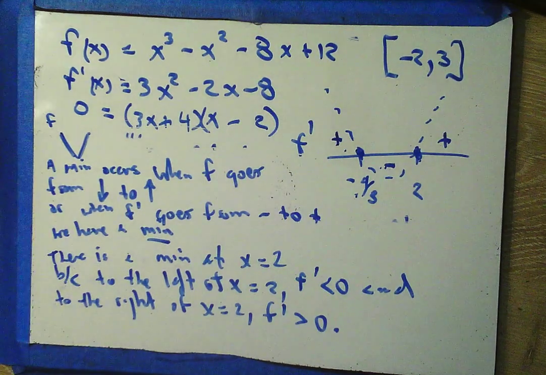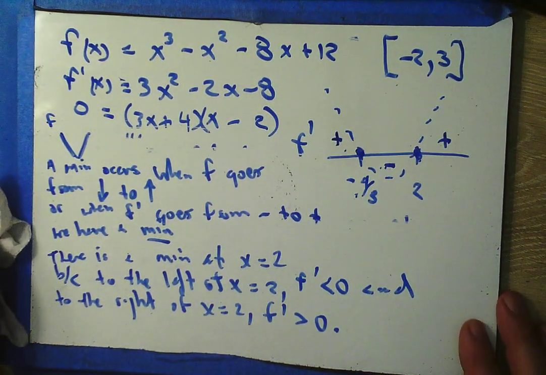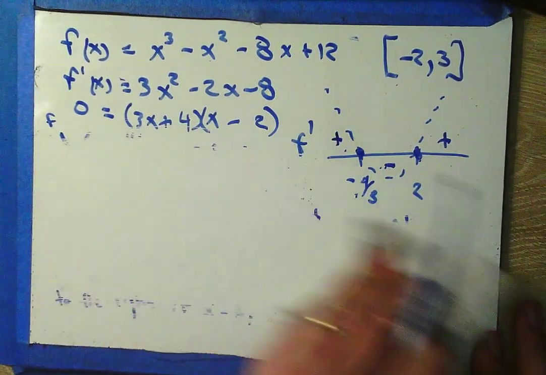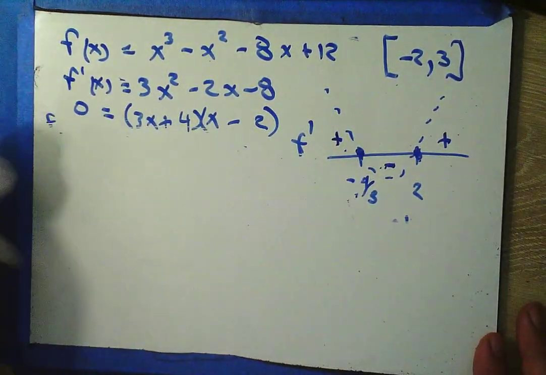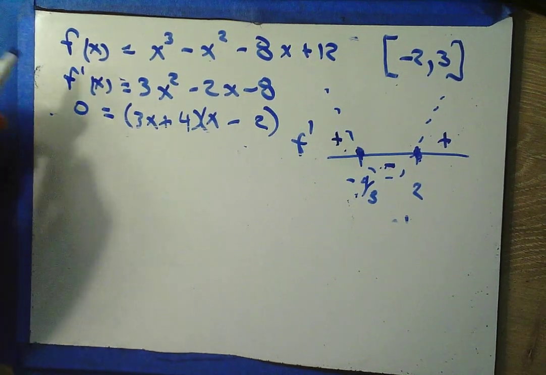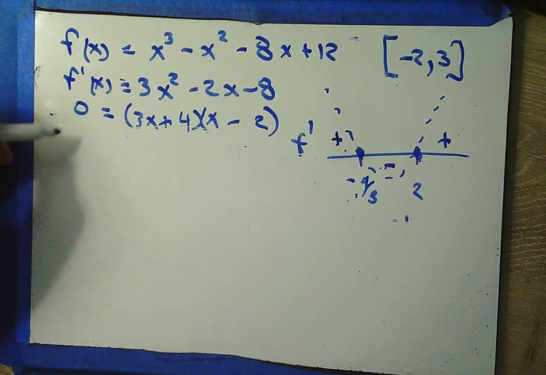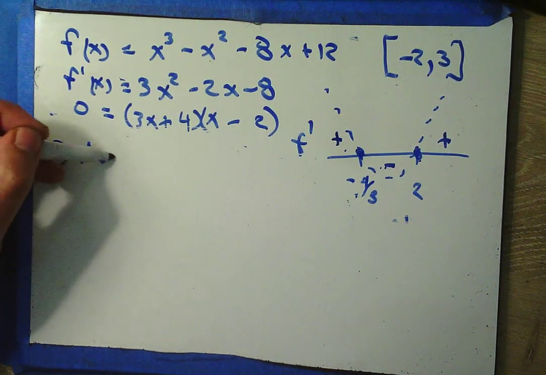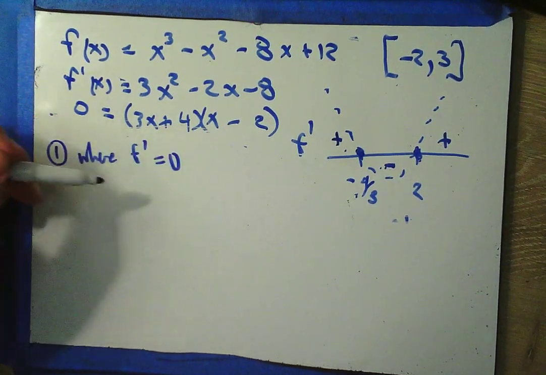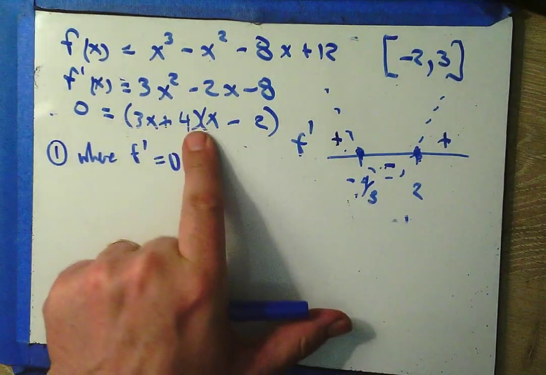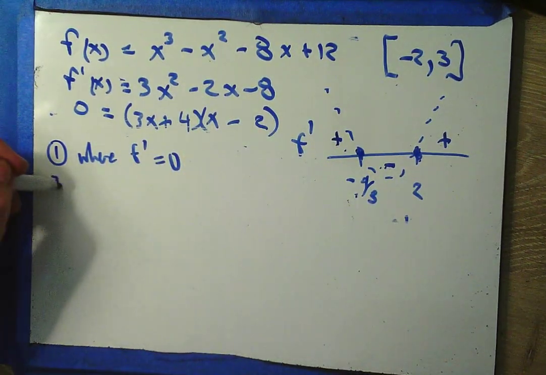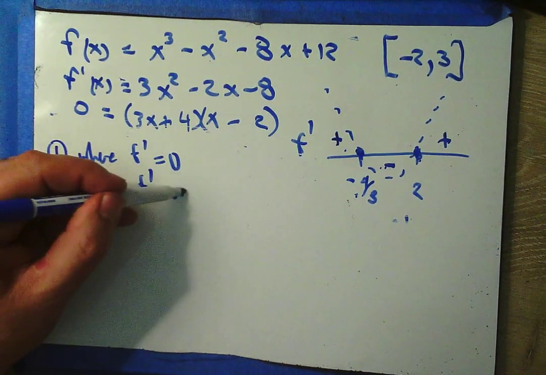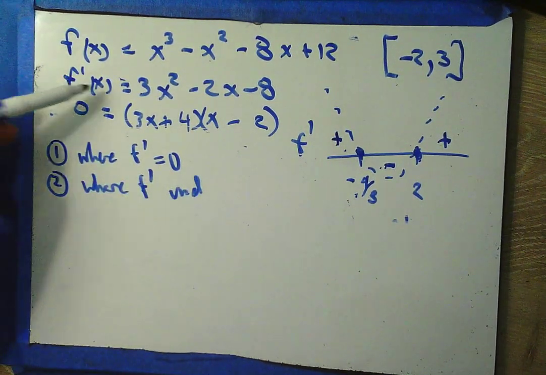And if we only wrote down those minimums and maximums, we'd lose a lot of points on the test, because remember, minimums and maximums can occur in 3 places. Where can minimums and maximums occur? One, where f prime equals 0. And that's what we did. We set the derivative equal to 0. But they also occur where f prime is undefined. Well, Mr. Kukla, this is a polynomial f prime.